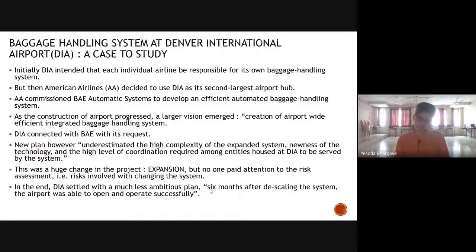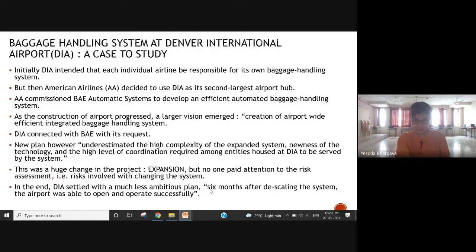However, in the middle of this project, and this is a real life thing that has happened, somehow DIA officials had a larger vision, an epiphany, that maybe they could create an airport-wide efficient integrated baggage handling system. So rather than giving it to each airline, maybe they could homogenize the process. DIA presented this protocol to British Aerospace, but something was seriously wrong. That was not anticipated, but that was happening.